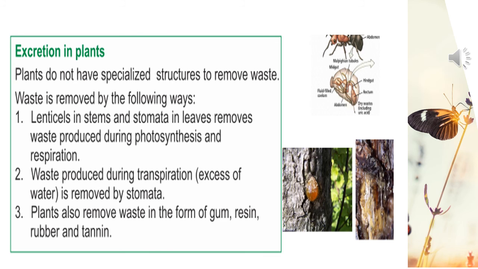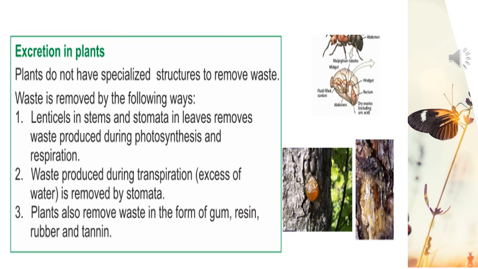Let's talk about excretion in plants. So plants do not have specialized structures to remove waste. Whatever waste is being removed is through lenticels and the stomata. So lenticels, which are present on the stem, and the stomata in the leaves remove waste produced during photosynthesis and respiration. That is, during photosynthesis the oxygen is given out, and during respiration carbon dioxide is given out.